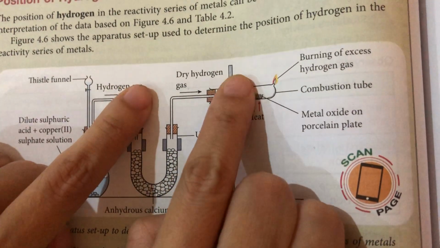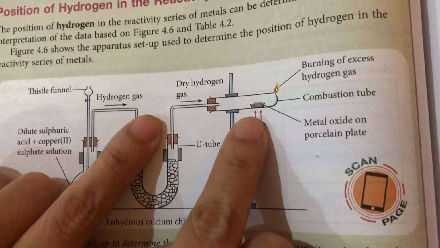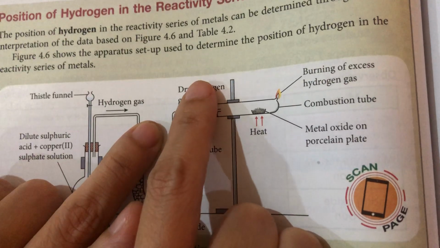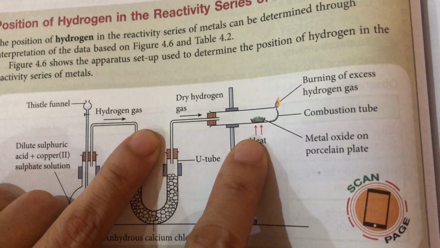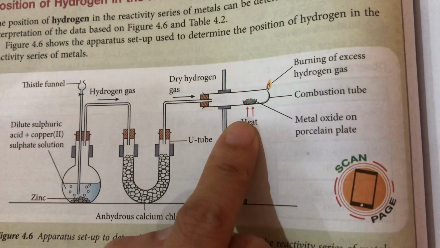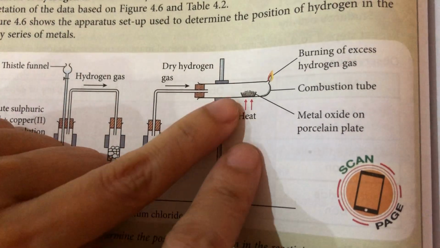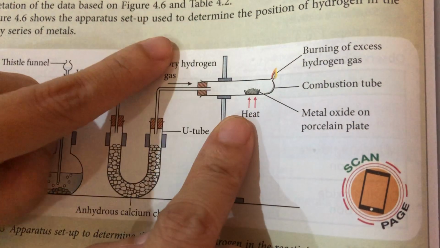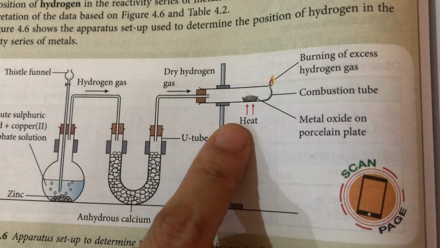You know that hydrogen gas is flammable, right? So it flows through here, and then you heat this one. So hydrogen will burn together with, let's say, aluminum oxide. You know that aluminum is above hydrogen, so you cannot get pure aluminum here. But if I use iron oxide, then okay. Iron oxide here, hydrogen will combine with the oxygen, and then I will get pure iron.